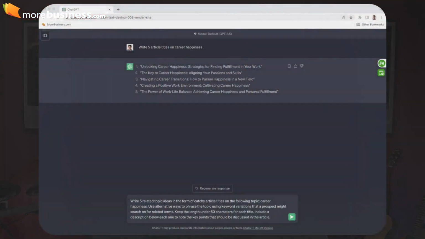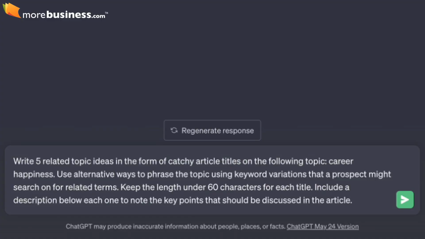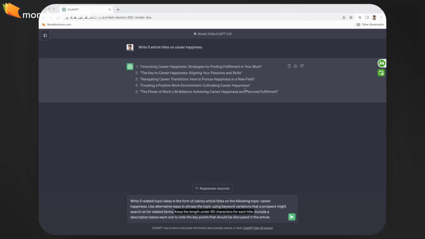There's also another part to this, and that is where it says, keep the length under 60 characters for each title. When you give it that prompt, what you're really doing is making it so that ChatGPT knows you want a shorter article title because Google truncates titles that are longer than 60 characters when it displays them in search results. So just adding this line can keep your titles very nice and concise.